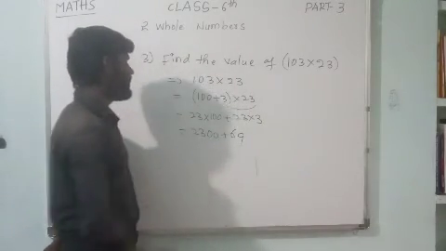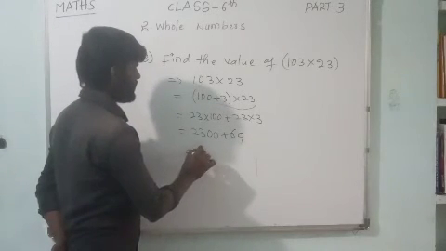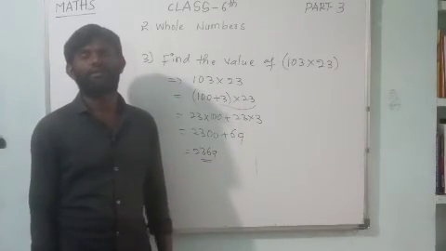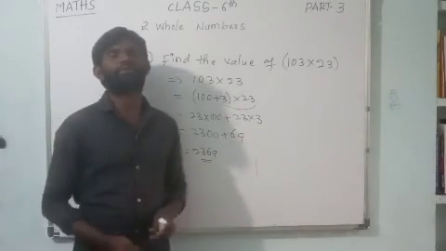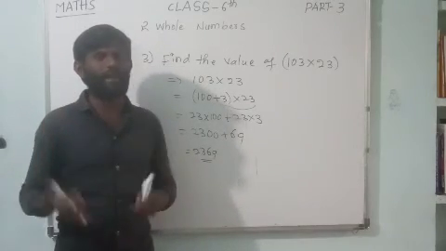Here 2300 plus 69 is 2369. That is the given sum. Like that, they can give you problems to find the sum or the product.